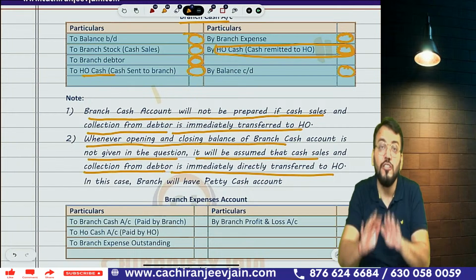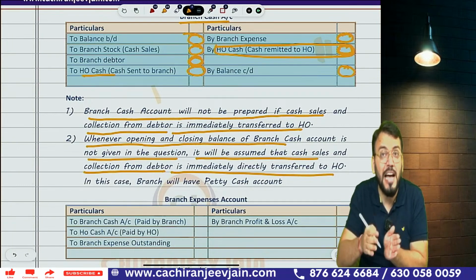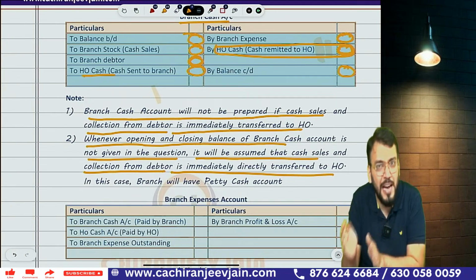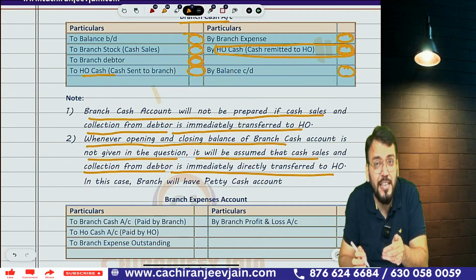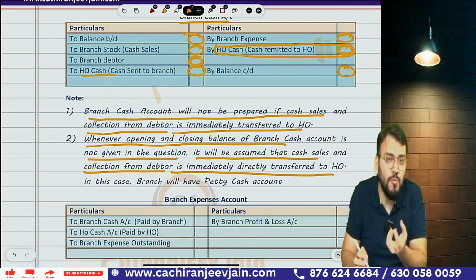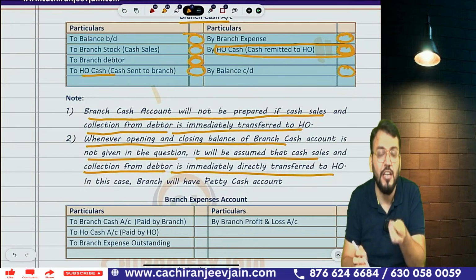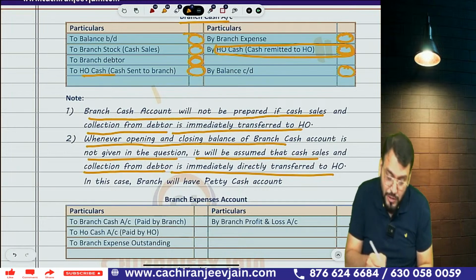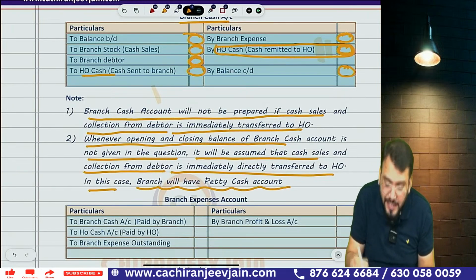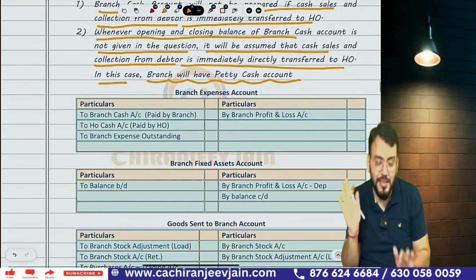In that case, it is quite possible we need to maintain a branch petty cash account. Branch petty cash account means that it is for small expenses. Only some small expenses will be incurred by the branch. So in that case, the branch will have a petty cash account. Got this point? Yes, sir.